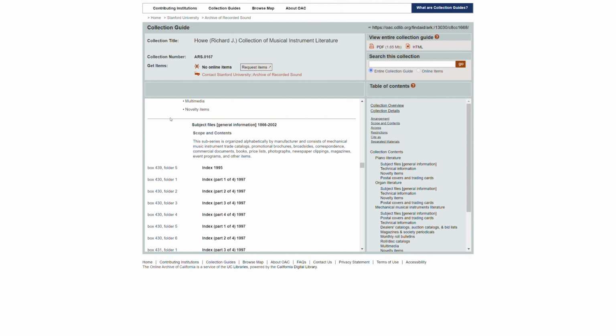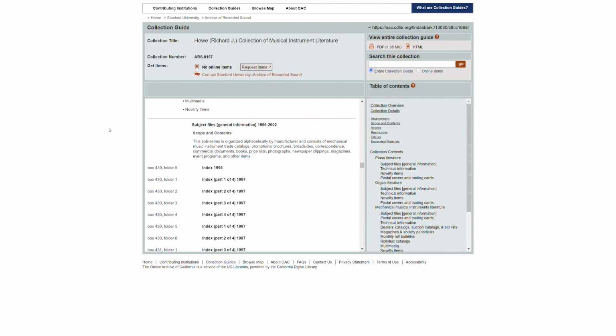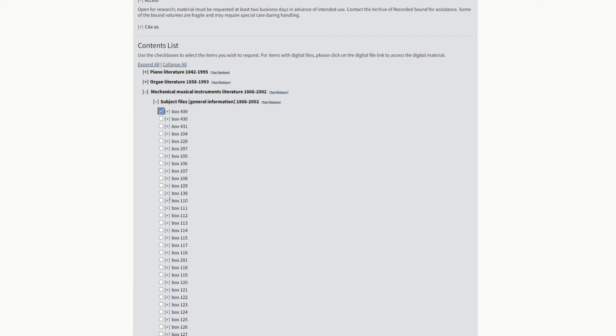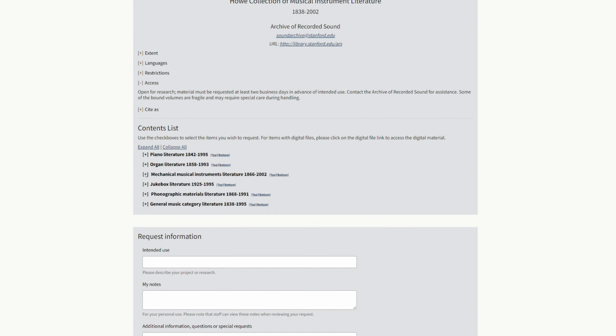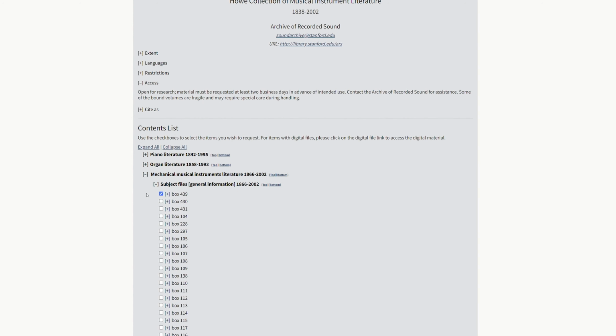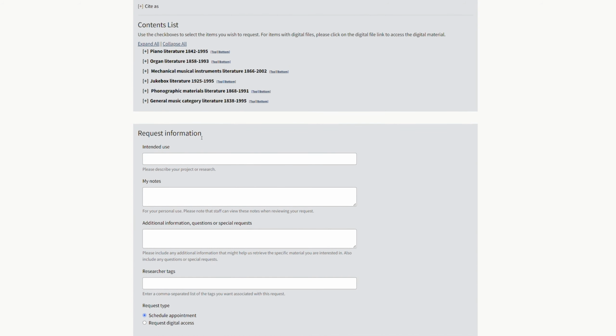So as you can see, I'm moving back and forth. It's probably really useful to have both of these open, the Aeon request window and the Online Archive of California finding aid, because there's going to be a little inconsistency there, so you can reference each. So box 439. Oh look, there's a lot of boxes, but that's the only one I want. I can collapse this. I can reopen it. It's still there, so I can use that to navigate through. Now you've basically selected that box. You haven't submitted it yet.